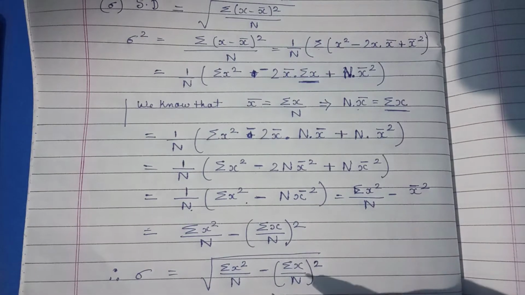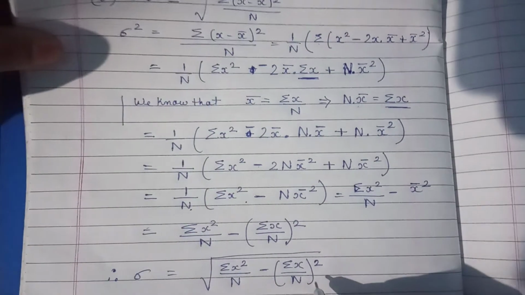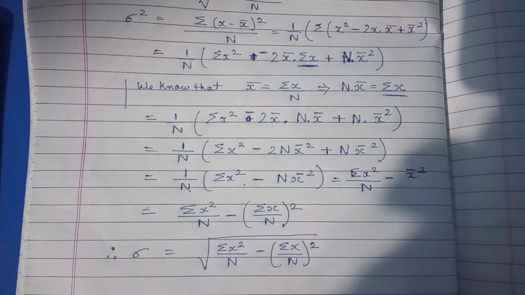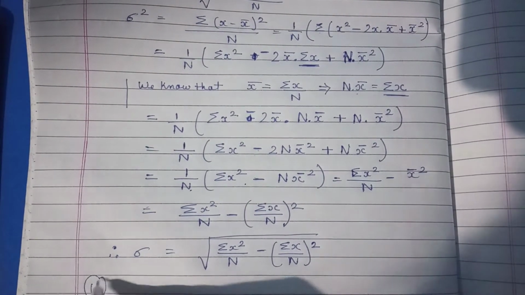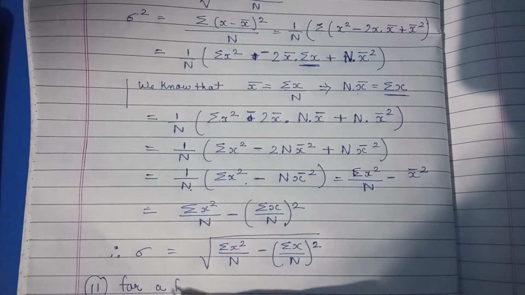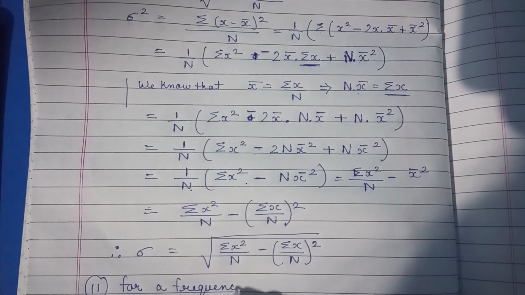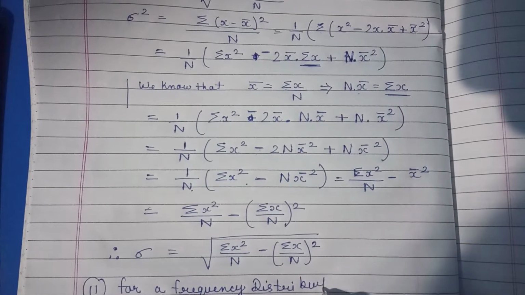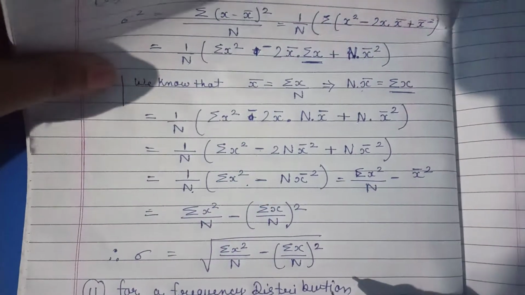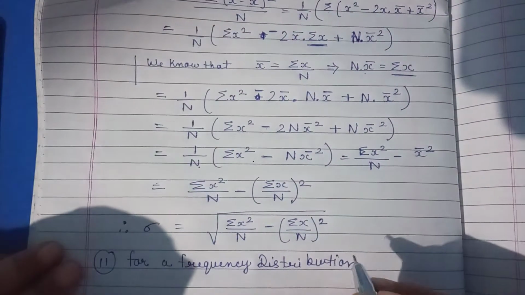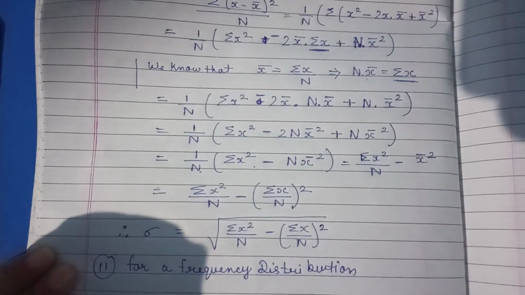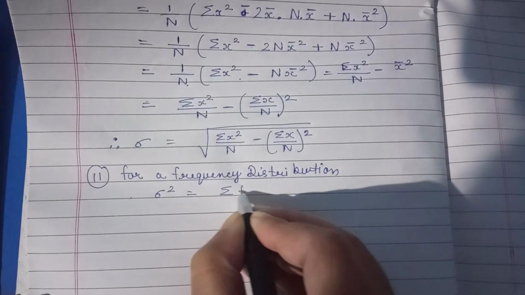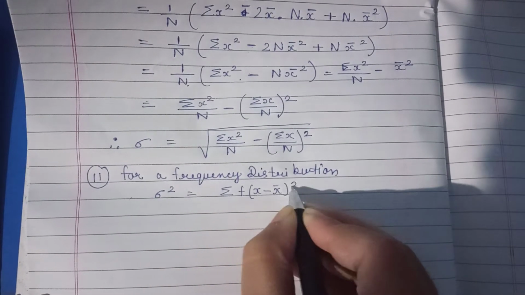This is for a simple series. If a frequency distribution is given, our formula for variance was summation of f times x minus x bar whole square by n.